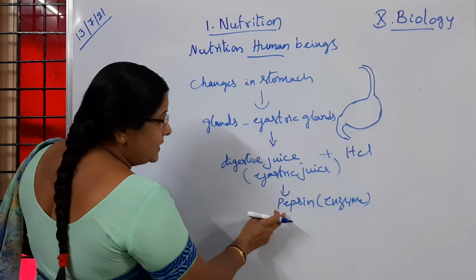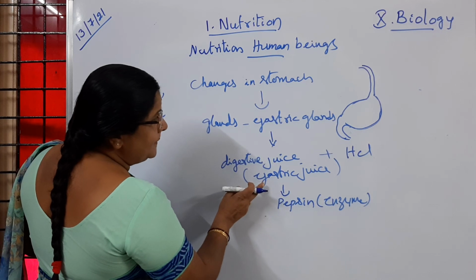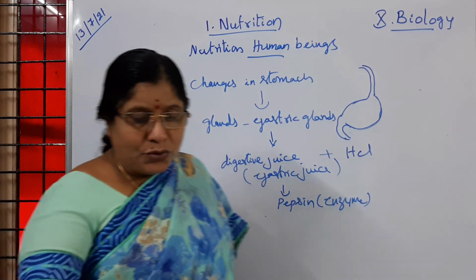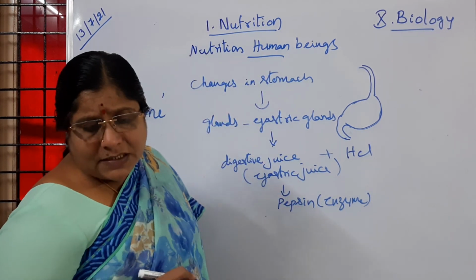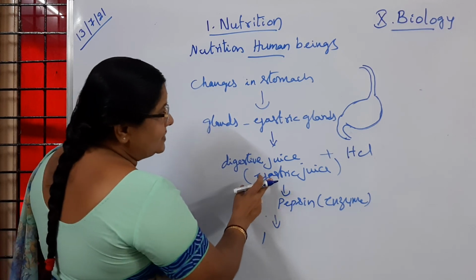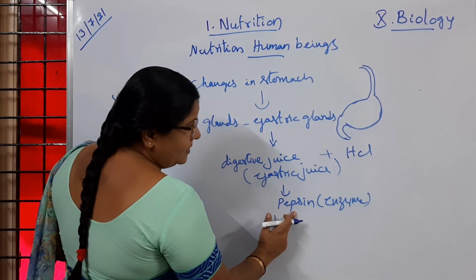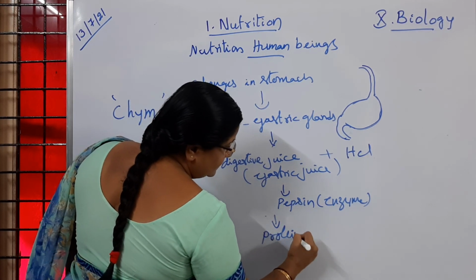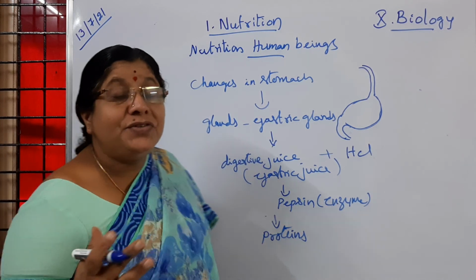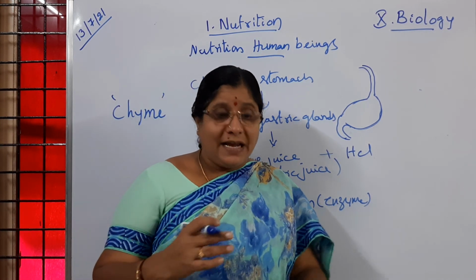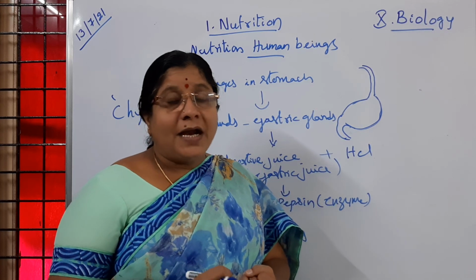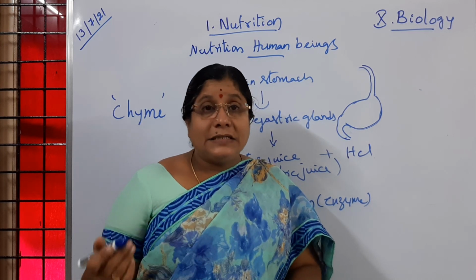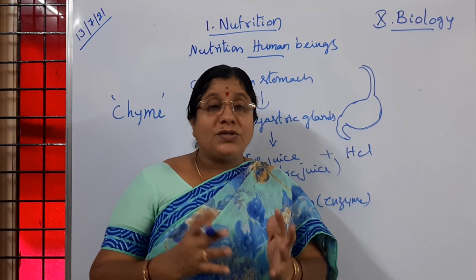Then the pepsin enzyme present in the gastric juice acts on the protein part. The gastric juice contains pepsin, which is an enzyme. We eat proteins too, no children? Protein content like pulses, different milk products, fish, eggs, chicken, all these are rich sources of proteins.